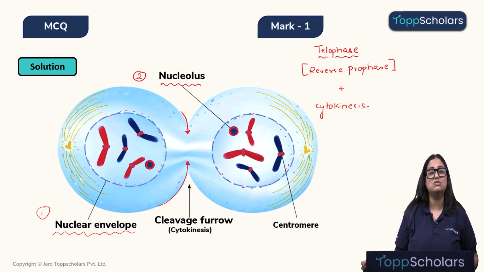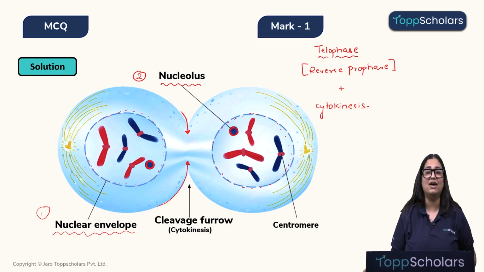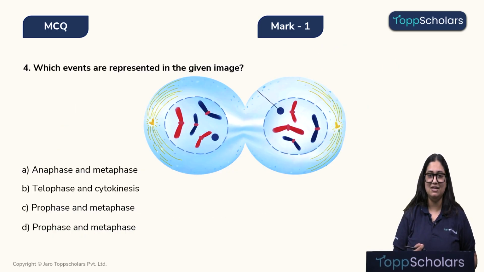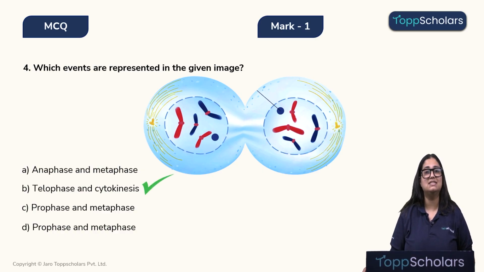Also, this image gives us one more piece of information, that this is a dividing animal cell and not a plant cell, because only animal cells show the cleavage furrow method of cytokinesis. Alright, therefore the correct answer over here will be option B, that is telophase and cytokinesis. Right? Alright, children. Now let's move to the next question.